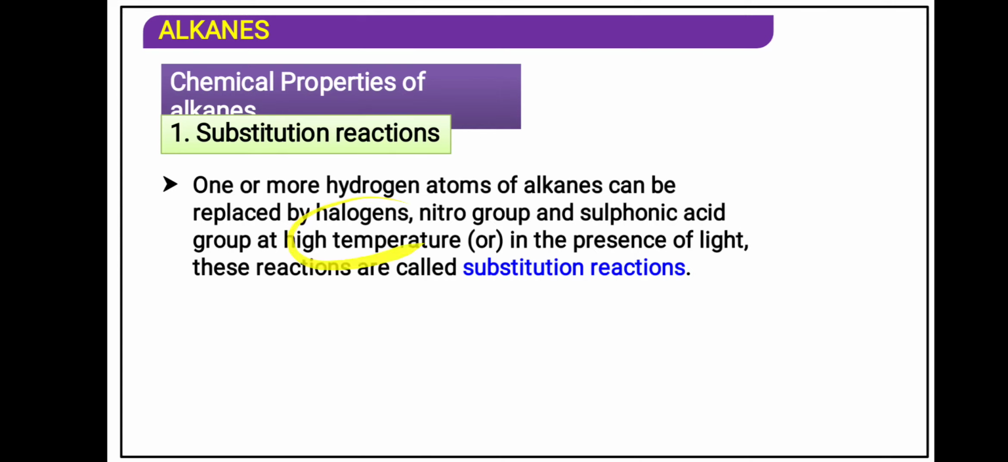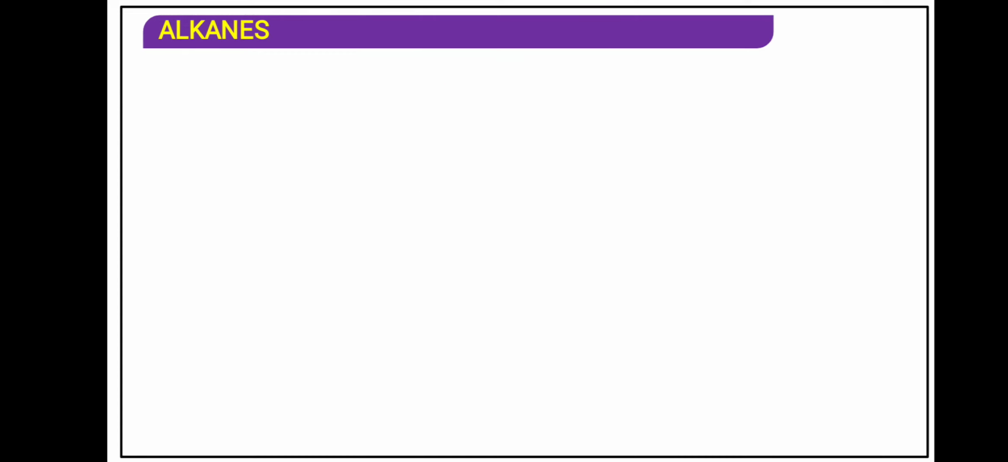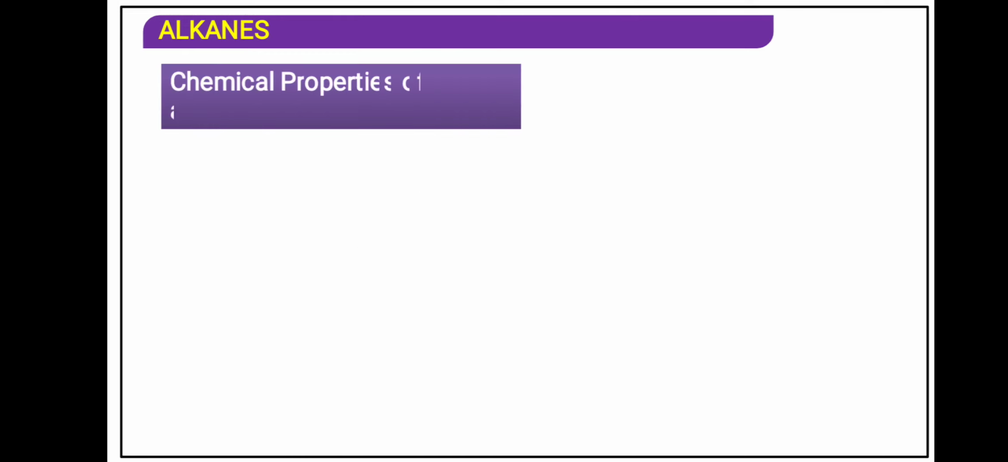The hydrogen can be replaced by a halogen, that is chlorine, fluorine, bromine, iodine, or by a nitro group, NO2, or a sulfonic group, SO3H, at high temperature or in presence of light. This is called a substitution reaction. Hydrogen is removed from the alkane and another atom or group of atoms is introduced. Alkane can undergo substitution reaction under specific conditions.